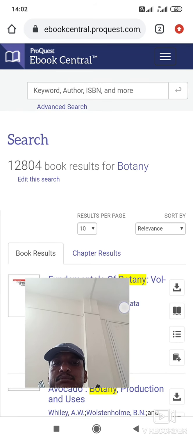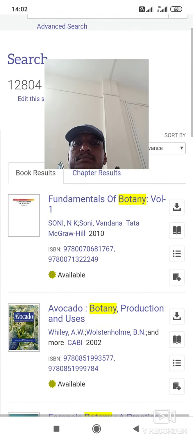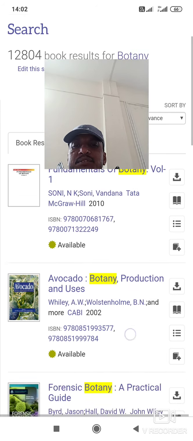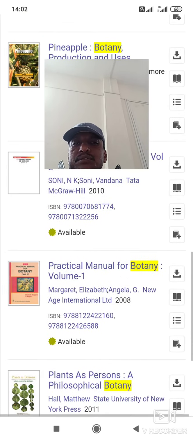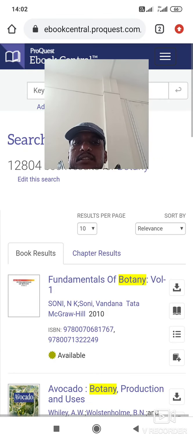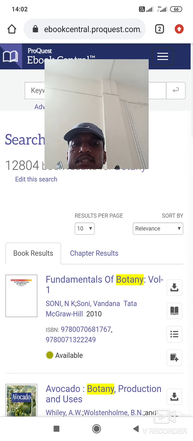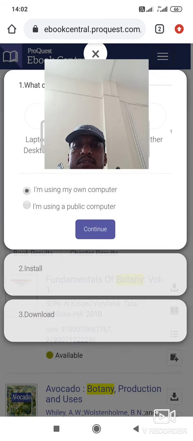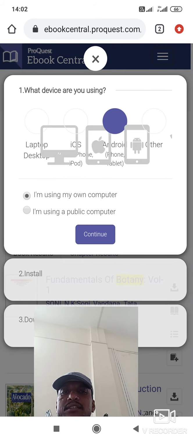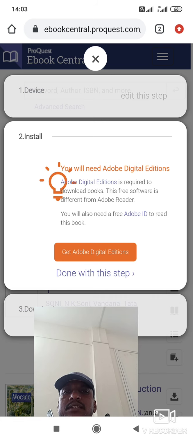It will show you botany related books, Fundamentals of Botany volume 1, Avocado Botany, Production and Uses. All these books are available to you free of cost. And here one icon is given, it is a downloading option. Just go here and click here, then it will ask to continue.